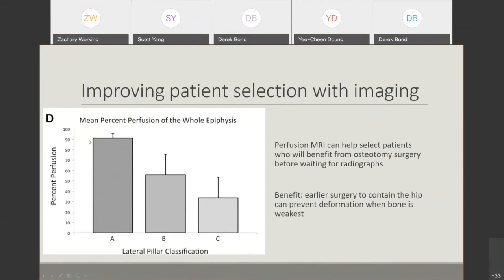If you have 90% plus perfusion of the hip on MRI, these generally end up being lateral pillar A. If you have somewhere between 40 to 75% perfusion on the MRI, these tend to be lateral pillar B. And if you have 50% or less perfusion on the MRI, these tend to do poorly, or lateral pillar C. So this is one way we can predict, before waiting for the fragmentation stage on x-rays, whether this child is going to do well or poorly, or fall into one of these groups that may benefit from surgery.